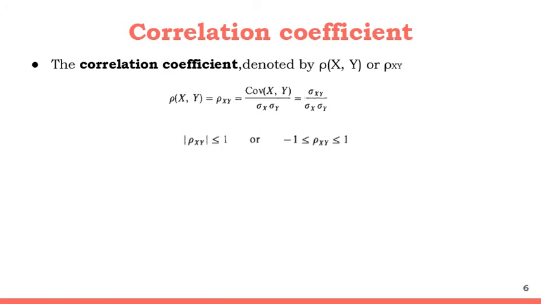So basically we can rewrite the equation as sigma xy divided by sigma x multiplied by sigma y, and always note that the value of this correlation coefficient will be ranging in between -1 and +1. The derivation for this particular topic will be there in your notes, so you can refer to it.